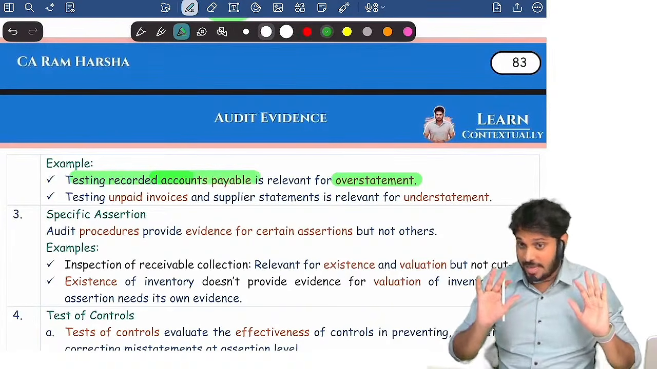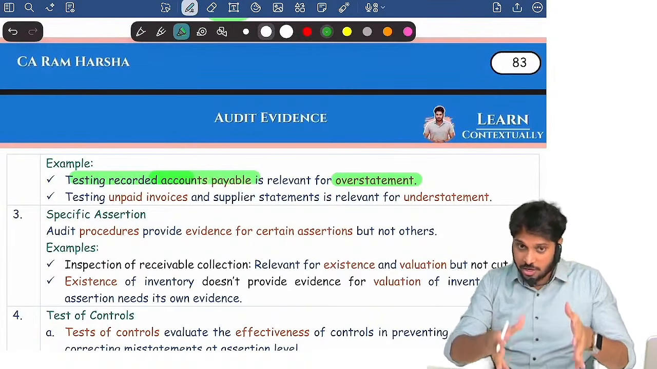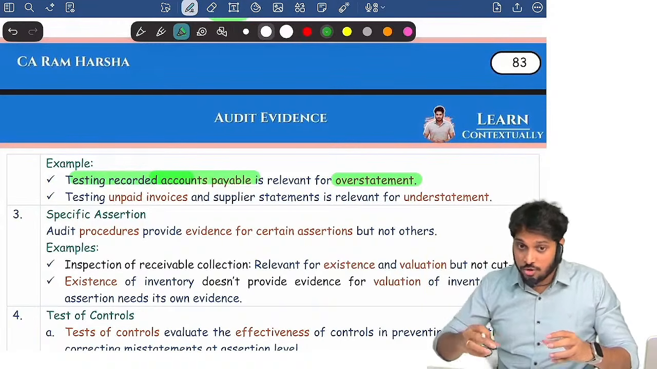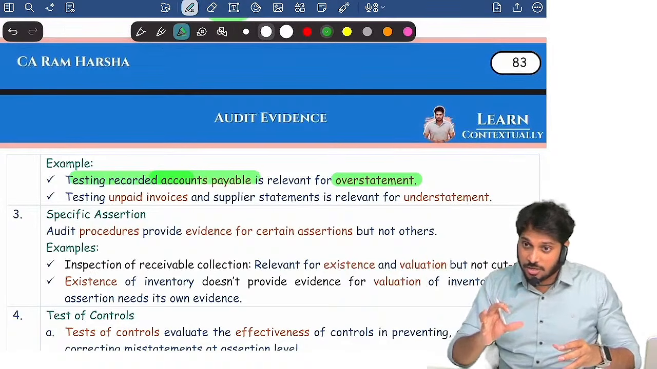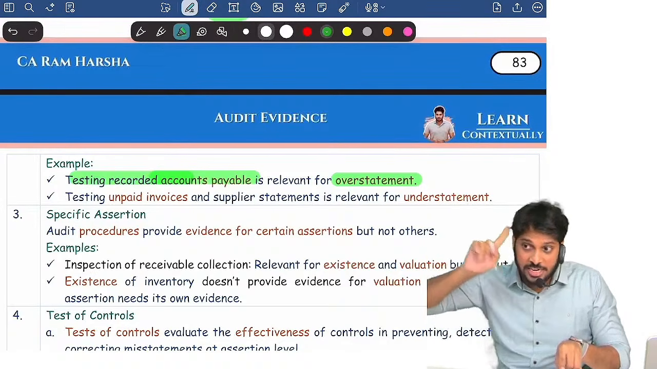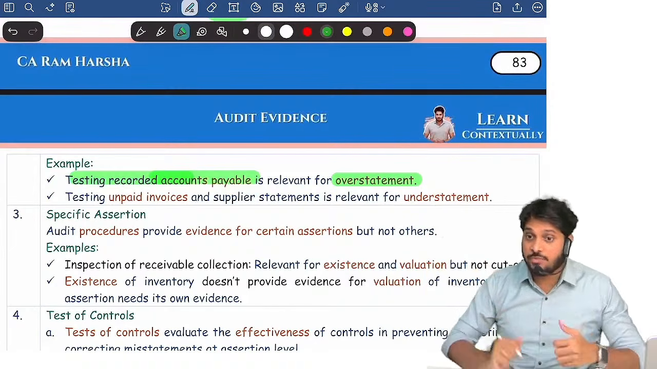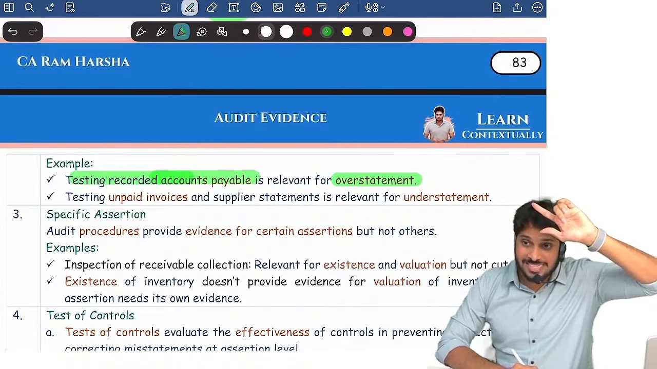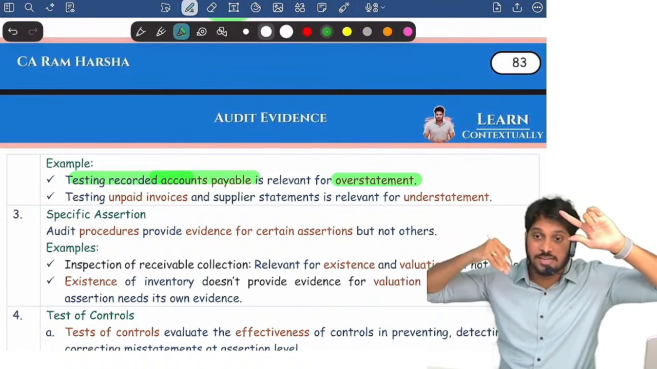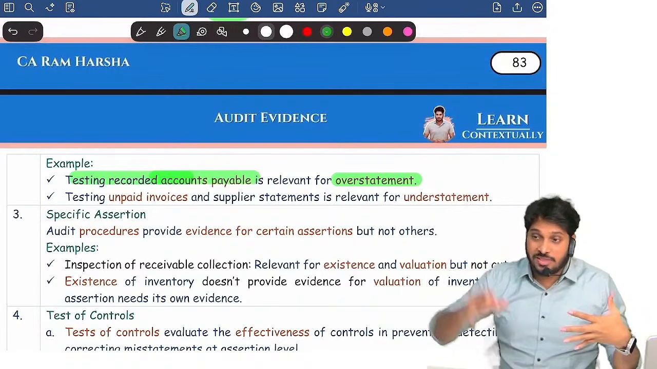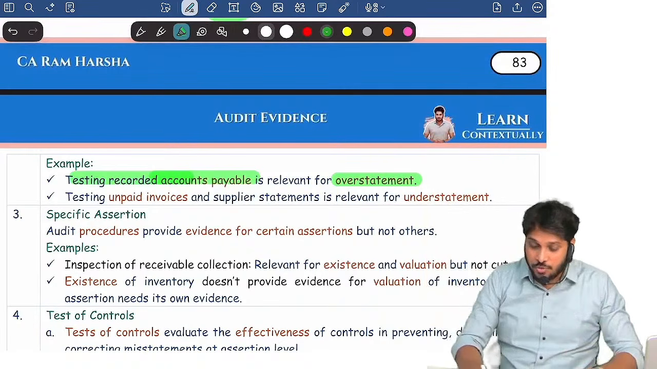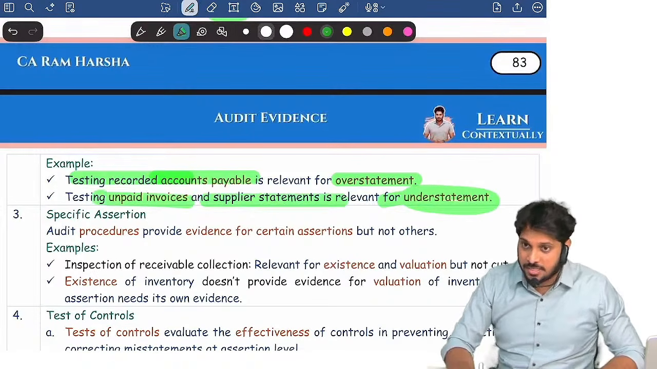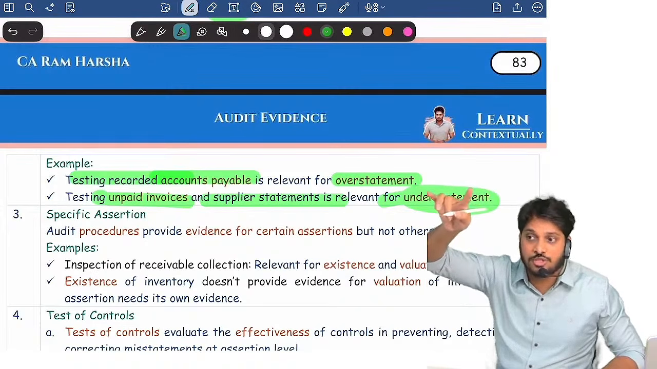Suppose I am skeptical that the company recorded all the sales, but I am also thinking some other sales would have been there. So I want to know whether all the sales are recorded or not. I'm not worried about recorded sales. I'm worried about unrecorded ones. What should I verify there? I should verify the stock register, and sales orders, the orders received by the company, the order booklet. This will give me an idea whether the company accounted all the sales or not. So if you want to test understatement, unpaid invoices, supplier statements, order books are the documents you should verify, not the recorded sale.